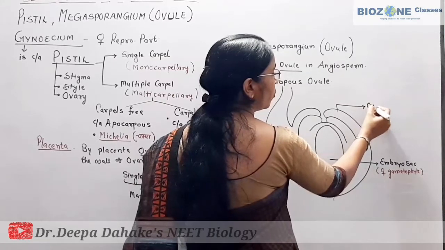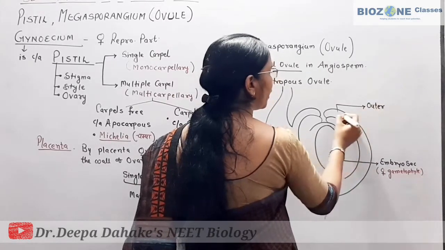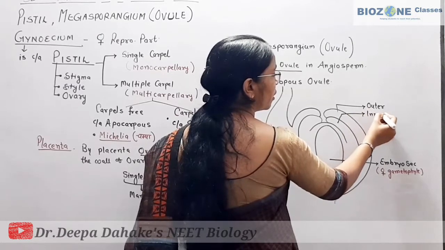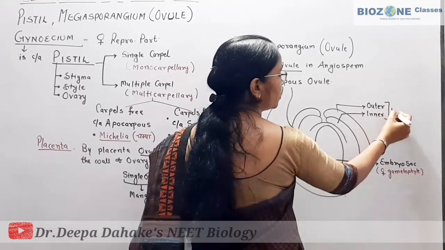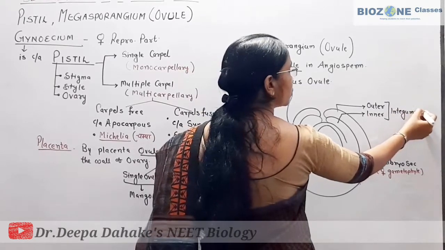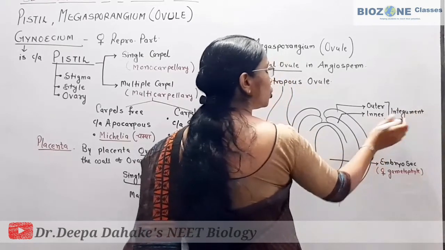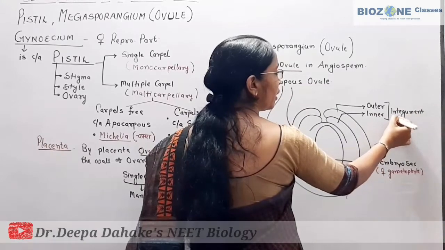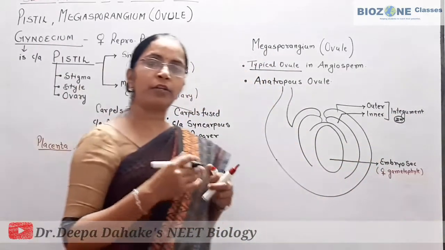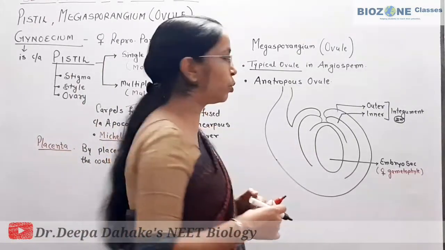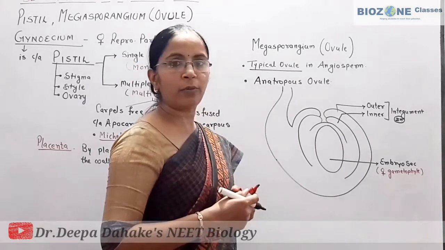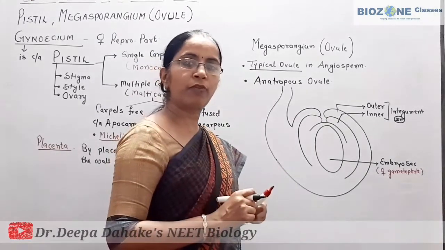So in ovule there are 2 integuments, outer and inner integuments. They are parenchymatous tissue and diploid in nature. As usual, the integuments are responsible for protection.